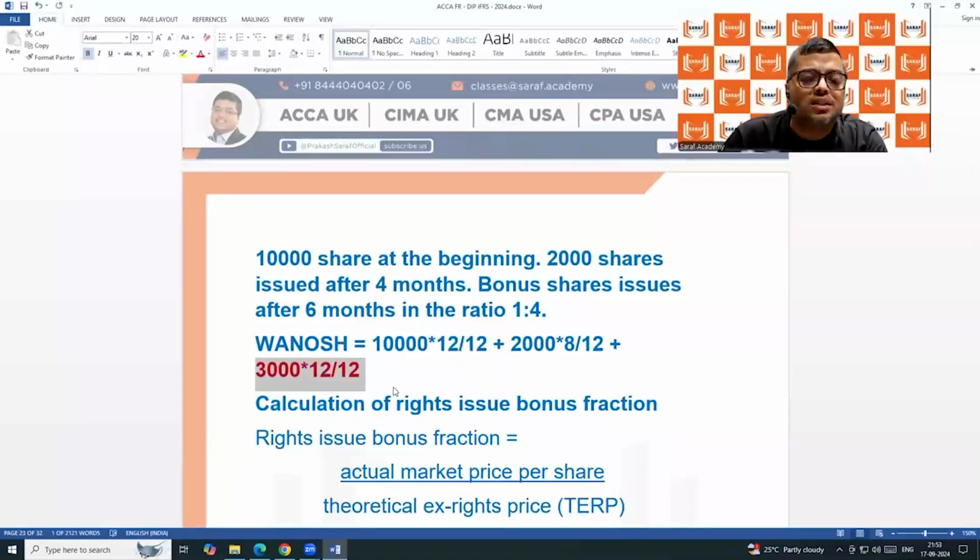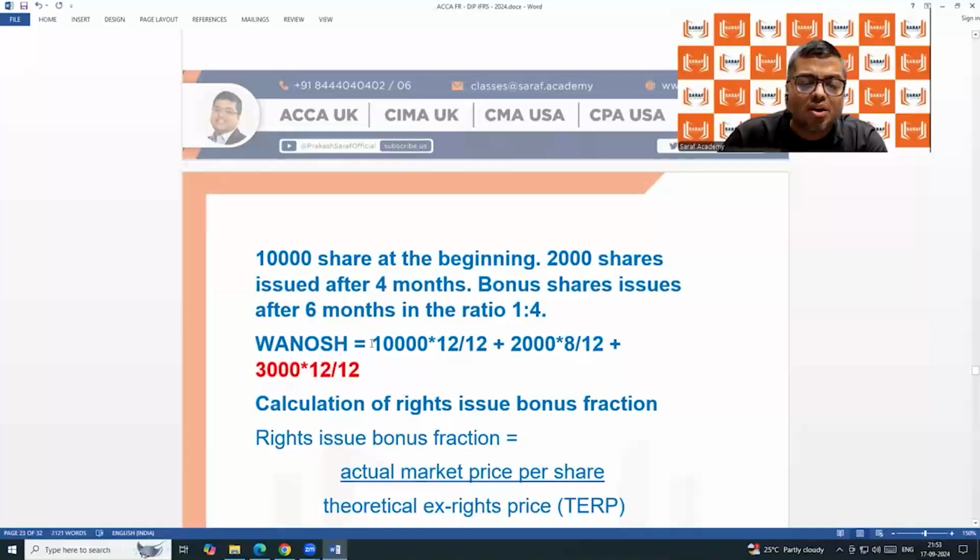On 10,000 shares, the bonus shares will be considered for 12 months. But on 2,000 shares, the bonus shares will be considered only after 4 months, because this original share is giving you money after 4 months. So on this 2,000, the bonus shares will come only after the first 4 months.